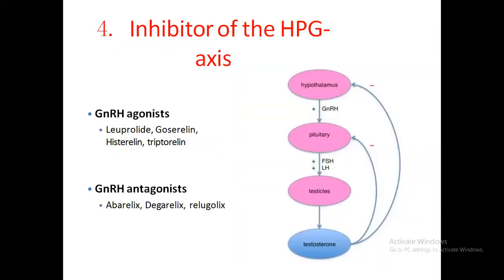Fourth, one of the most important inhibitors is of the hypothalamo-pituitary-gonadal axis. Two are important, and one is the GnRH agonist. It acts by a negative feedback mechanism. Initially it causes increased LH and increased testosterone from the testis, but ultimately, by the negative feedback mechanism, the secretion is reduced.